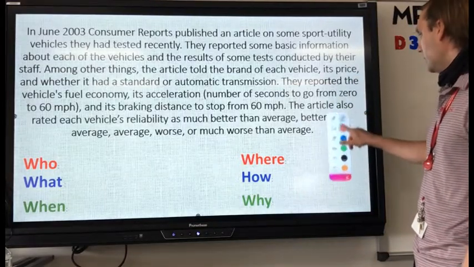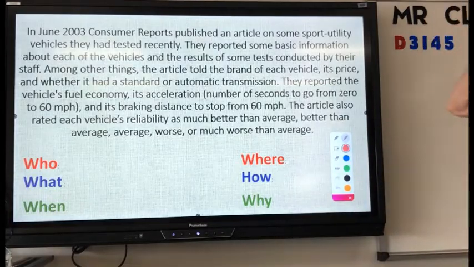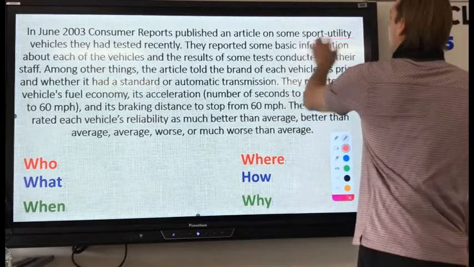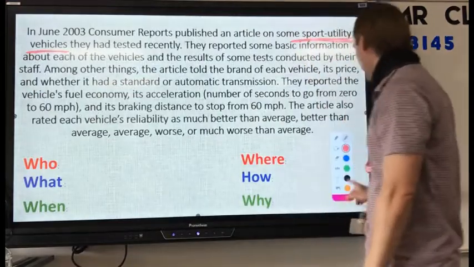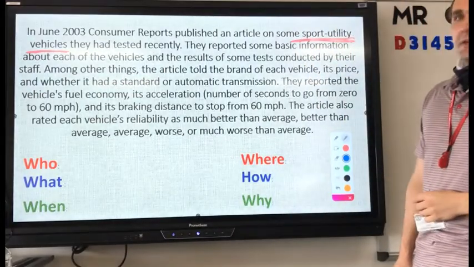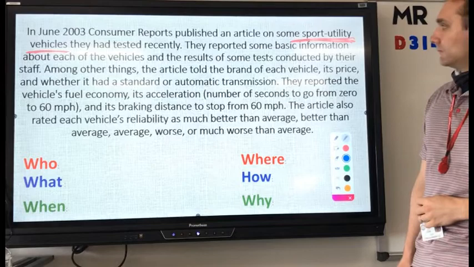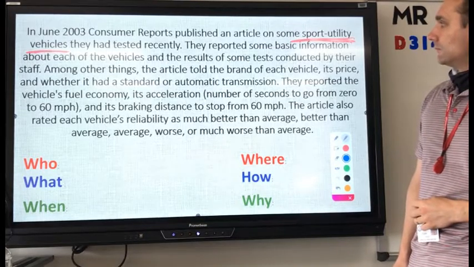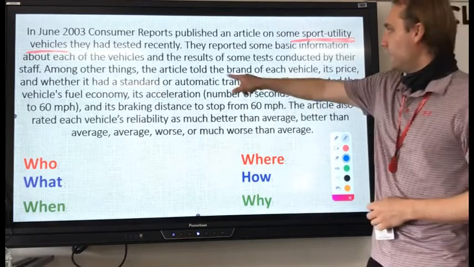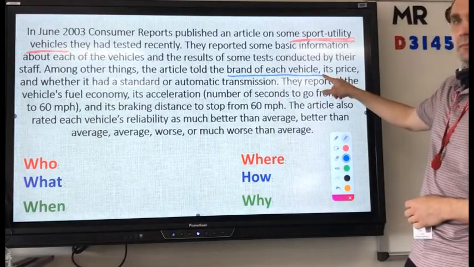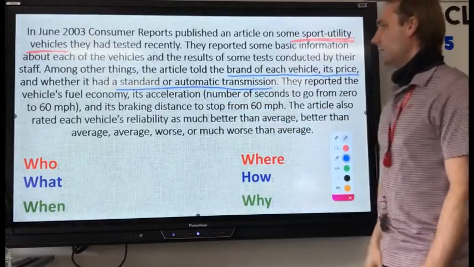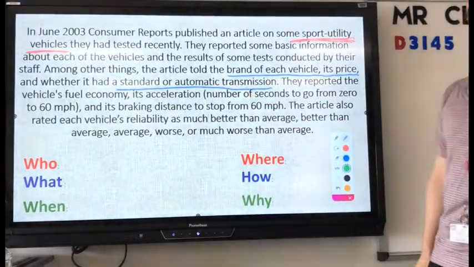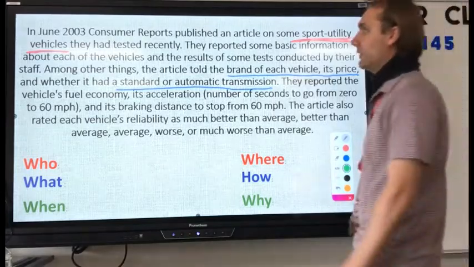Let's look at our who. What are we looking at? Sports utility vehicles. Very good. This is our who, sports utility vehicles. Our what? What are we looking at with these vehicles? The brand of each vehicle. Okay, we're looking at the brand, its price, and whether it's standard or automatic transmission. Very good.